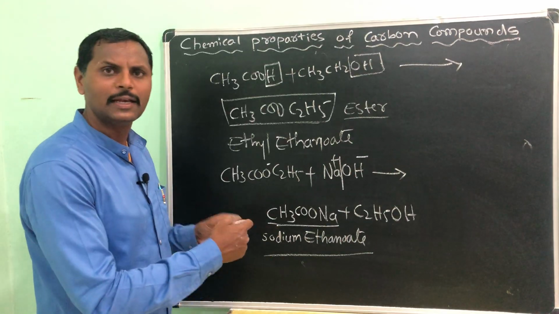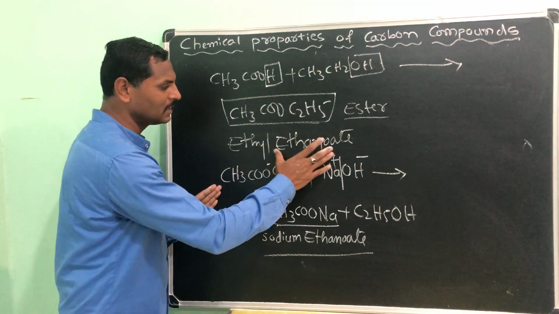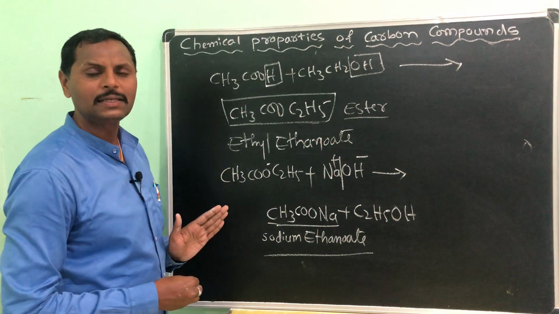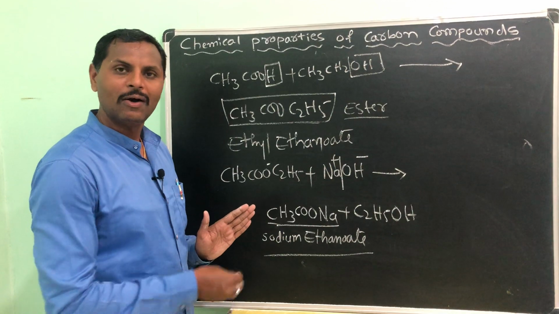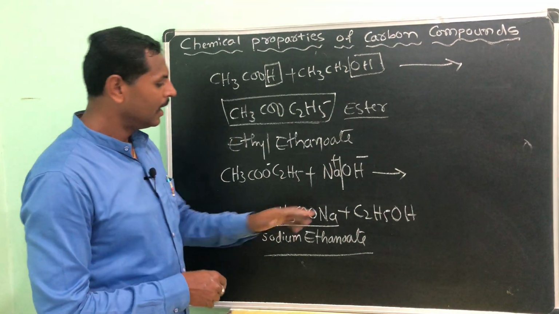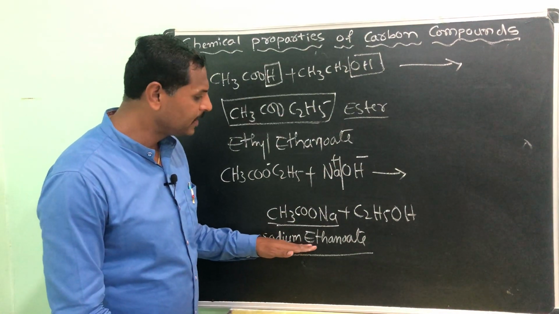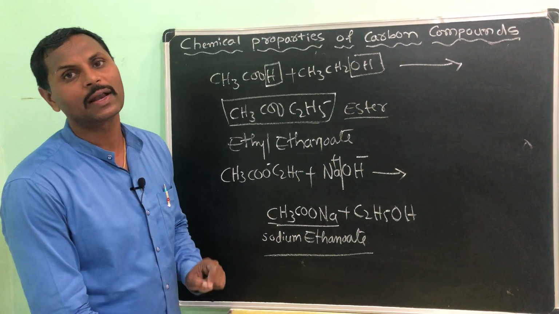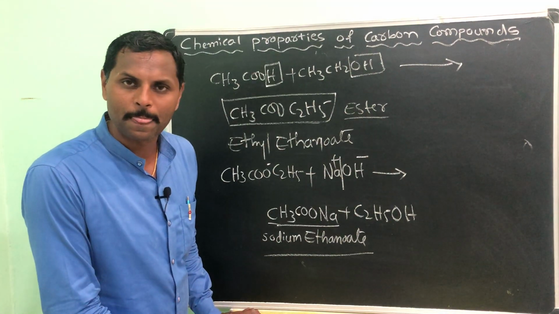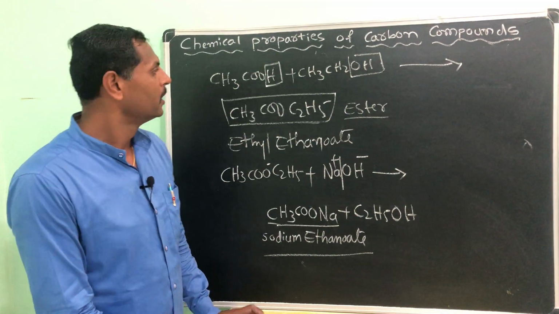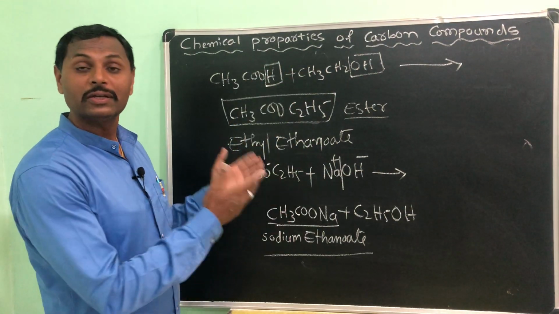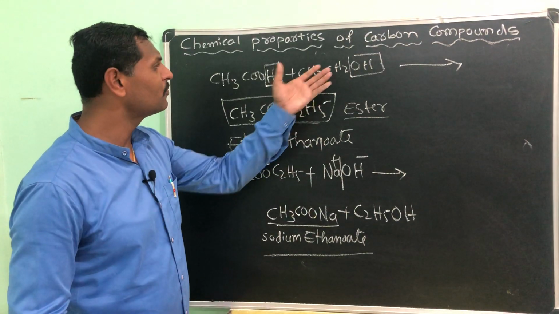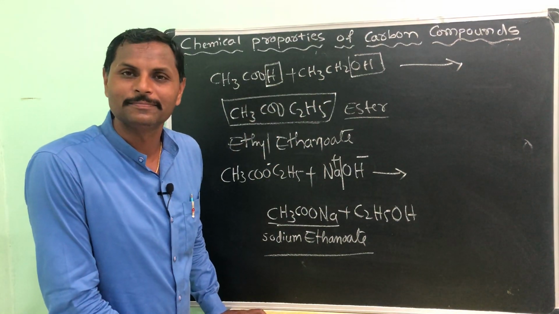See, the same product, ester, a sweet smelling product I have taken, added the caustic soda to it, and I got sodium ethanoate, which is a soap. And like this, the preparation of soap is called saponification. Got my point? Okay. So from ethanol to ester, from ester to soap. See, so many uses we are getting from the ethanol here also.